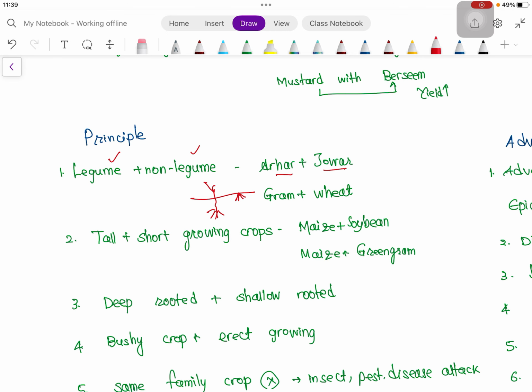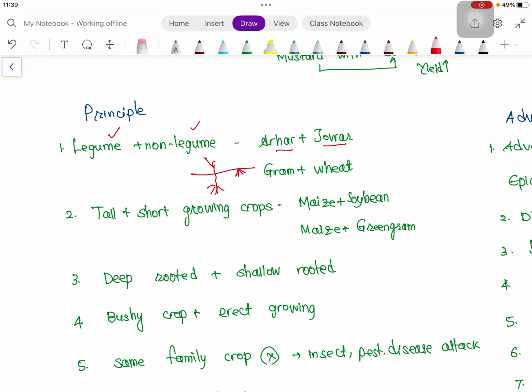So there will be less competition between these two with respect to nutrients and water. Then if one crop is tall, another should be short growing, because the solar light utilization efficiency should be optimum.